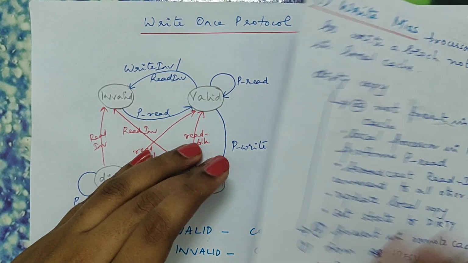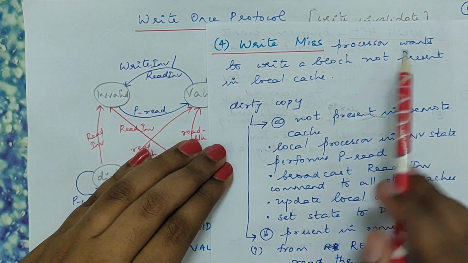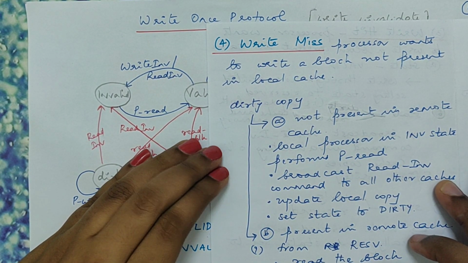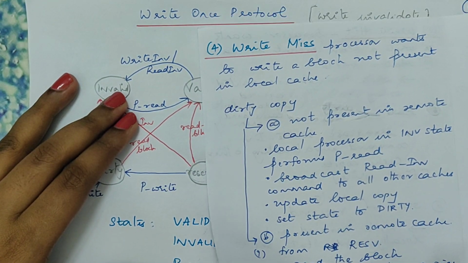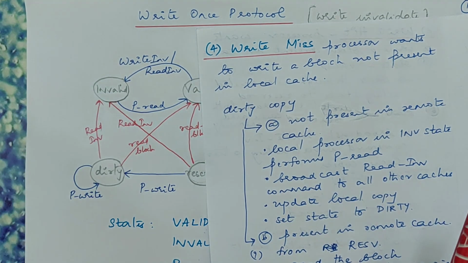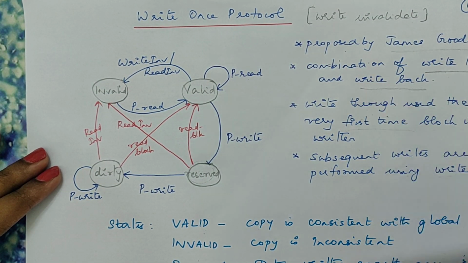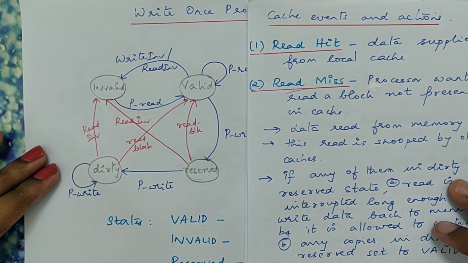And finally we have write miss also. Write miss means the processor wants to write a block which is not present in local cache. These are the 4 types of events that can happen when you try to perform a read or a write operation. So let's start by understanding this one by one.